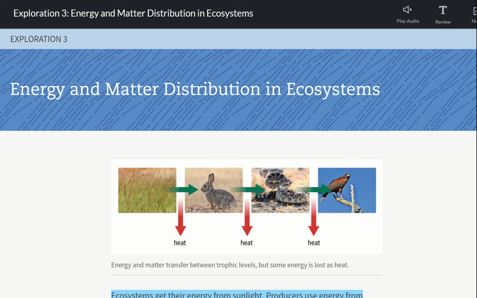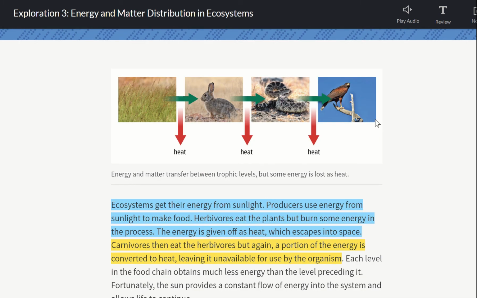Unit 3, Lesson 3, Exploration 3, 3.3.3. Super short exploration. There's going to be a lot of math going on in this, and I'm just not going to hold you guys accountable for that this year. So what we're going to look at here is how energy and matter are distributed. And really, what we're going to talk about is that loss of usable energy, and then where does mass go? And mass, remember, is the atoms. It's the matter that makes up living organisms.